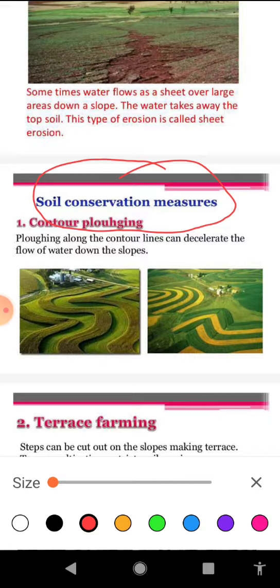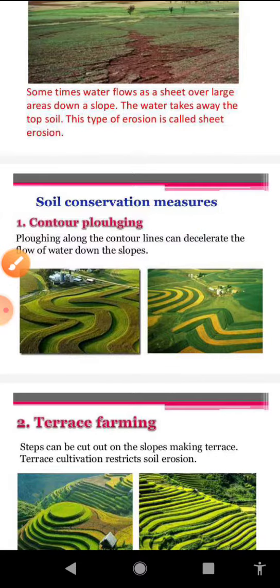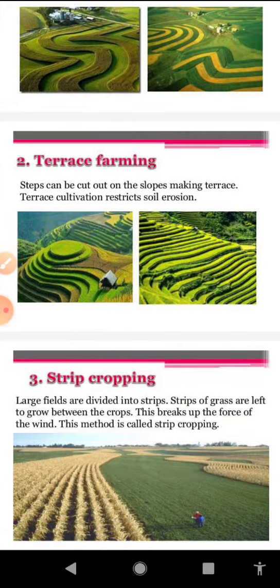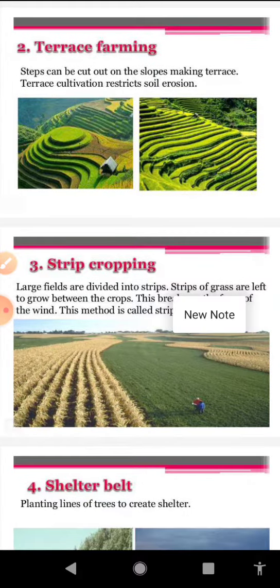So in contour plowing, generally the farmers, instead of tilling the land up and down, they are plowing the land parallel to the contour line against the slope of the hill. Another one, terrace farming. In this type of farming, the slope of the hill is cut into number of terraces, a stair-like structure which restricts the fast flow of a stream of water, and by this way soil conservation is taking place.